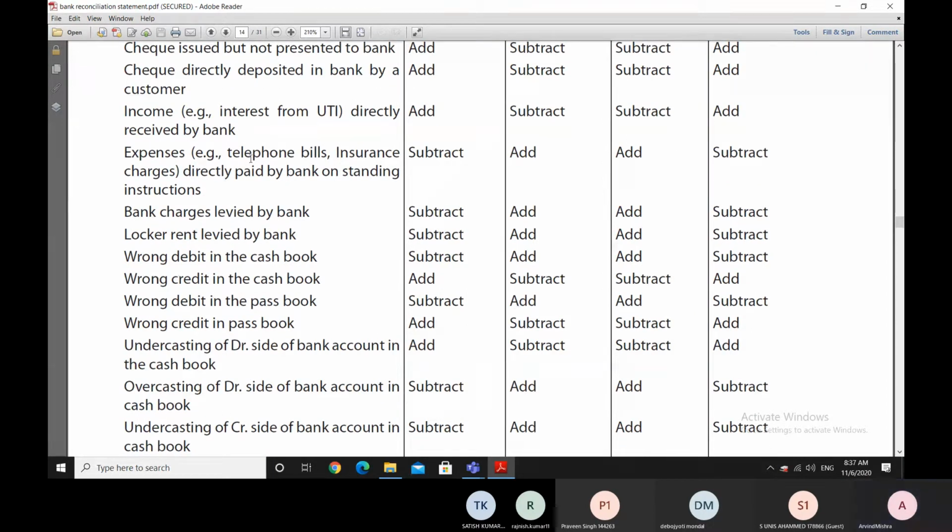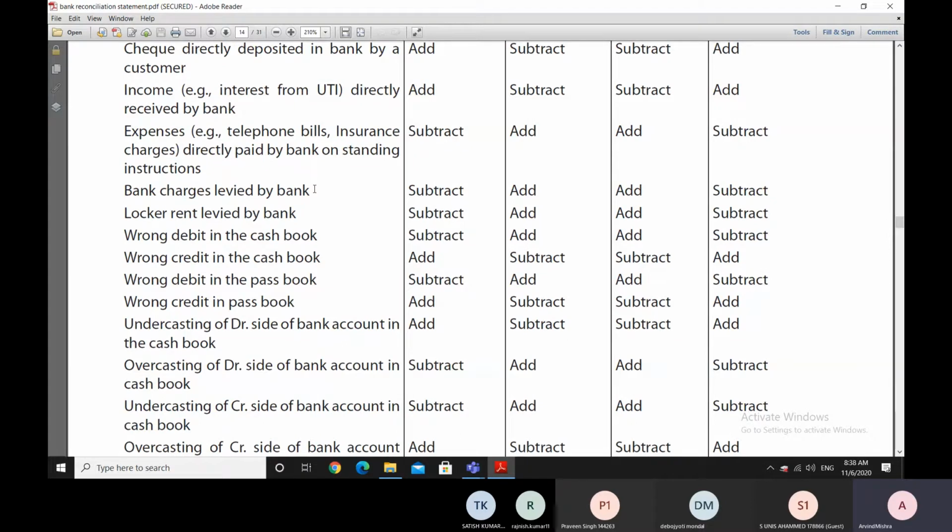Similarly, in case of collection of telephone bills, insurance charges, etc., which are directly paid by our bank on our standing instruction to pay our telephone bills or to pay our insurance charges, premium, etc., the bank would make the payment and make the entry in the bank statement or the bank passbook, but that entry will not reflect in our cash book till the time we are informed about it. Similarly, sometimes bank may levy some bank charges and may debit our passbook, but that entry is not reflecting in our cash book till the time we are aware of it.